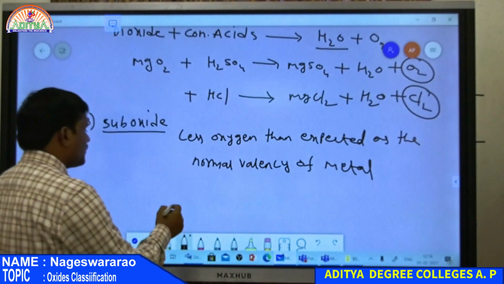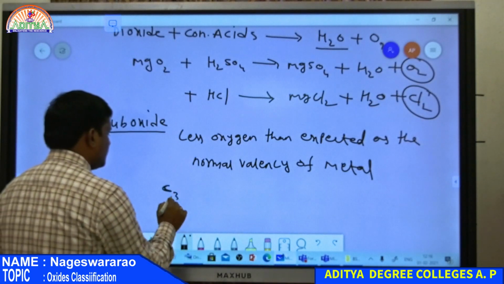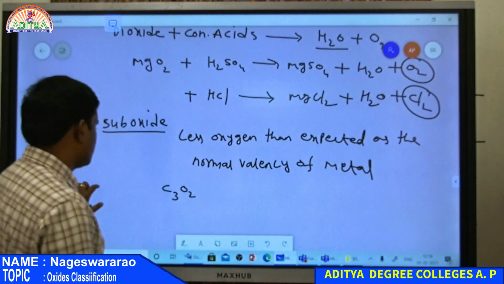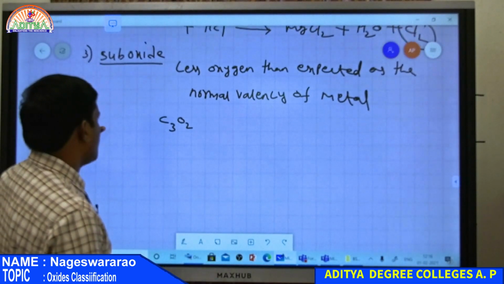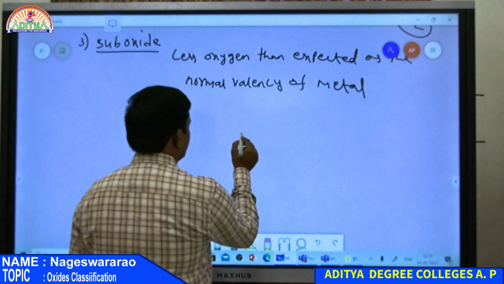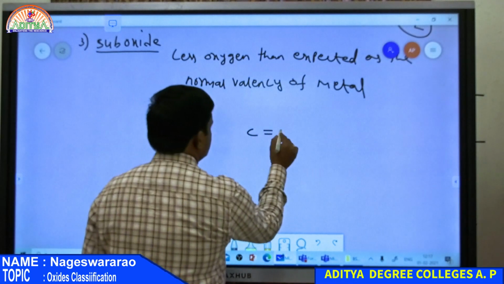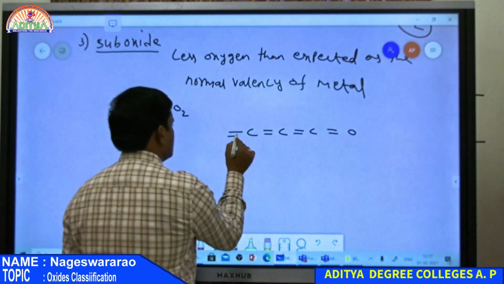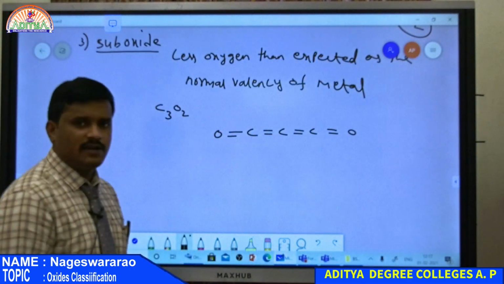So the best suboxide is C3O2, that is carbon suboxide. So here this carbon suboxide is like this: C double bond C double bond C, and again double bond O and double bond O. So this is the structure of carbon suboxide.